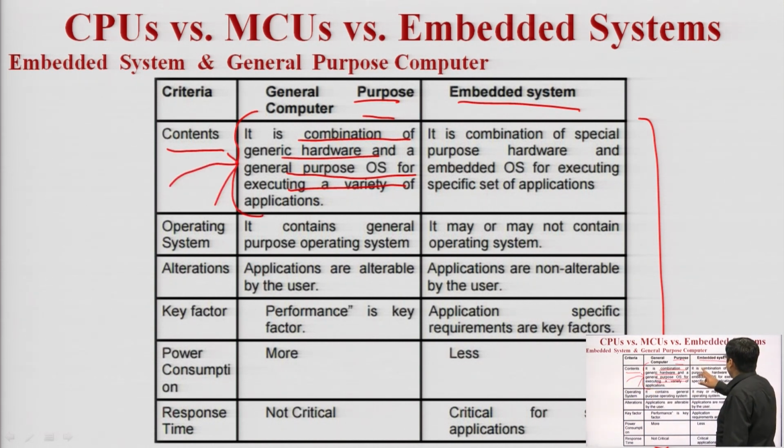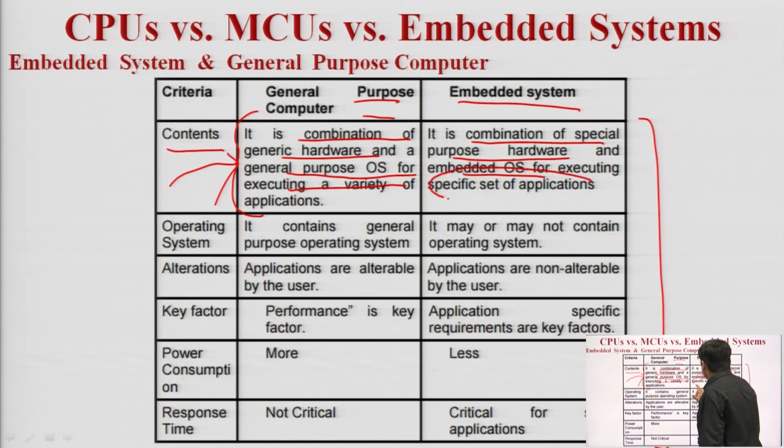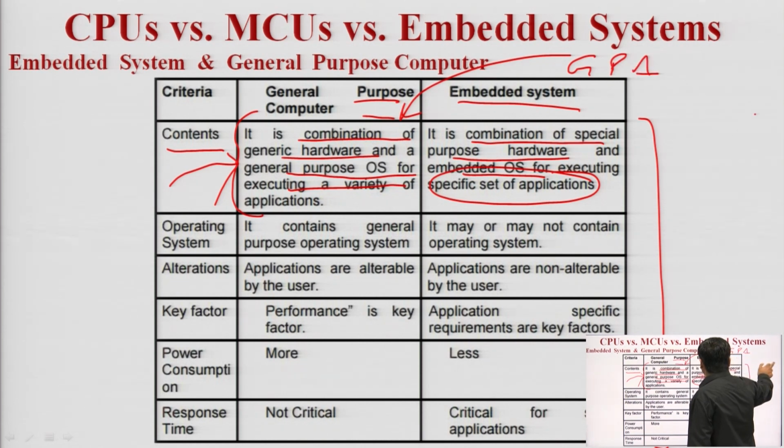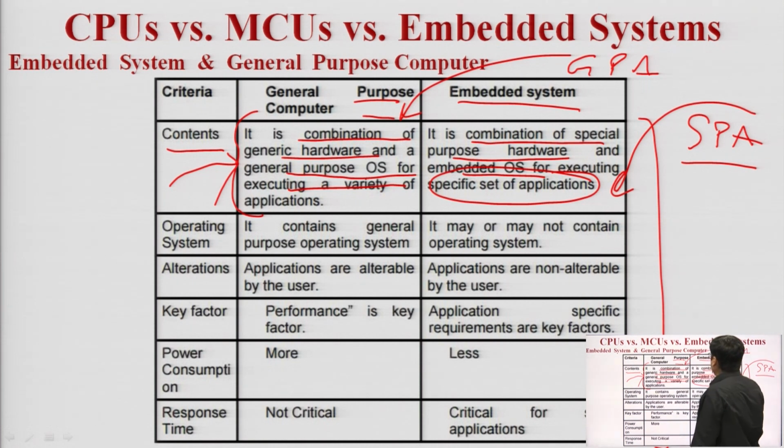But in case of an embedded system, it is a combination of special purpose hardware, not general hardware, and an embedded operating system for executing a specific set of applications. So the difference is that one is used for general purpose applications and the other is used for a specific set of applications. It is dedicated to particular applications.